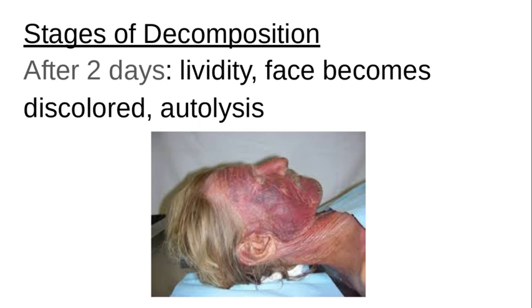Moving on to stages of decomposition. Once somebody passes away, or you may have seen animals on the side of the road, decomposition is going to start fairly soon. So bacteria on the body is going to start to break down the cells and the tissues. After about 2 days, lividity is going to be seen. You can see the pooling of the blood, and that lividity is permanent. Skin is going to become discolored. Autolysis is going to start, the breakdown of cells. So not only are bacteria breaking down the tissues, but cells themselves are self-digesting.